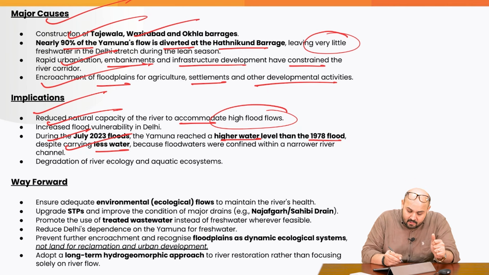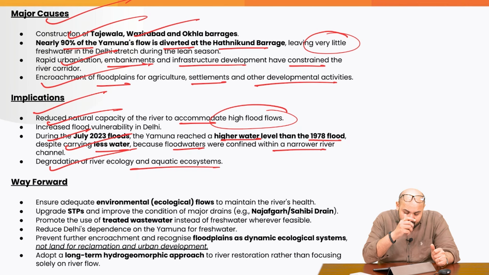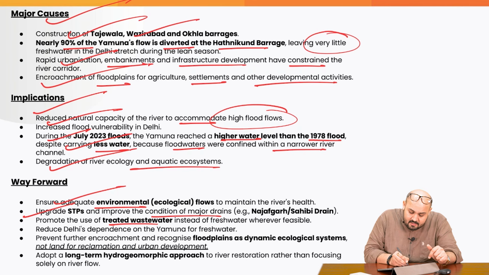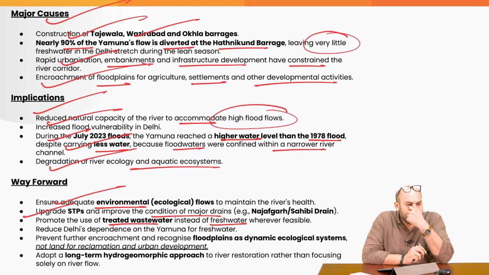Got it? Because flood waters were confined within a narrower river channel. Degradation of river ecology and aquatic ecosystems also affects the aquatic life. Ensure adequate environmental flows to maintain the river's health. Upgrade the sewage treatment plants and improve the condition of the major drains. We have, for example, the Najafgarh drain. Promote the use of treated wastewater instead of fresh water wherever feasible. For some of the purposes, for example, gardening, we can use the treated wastewater.